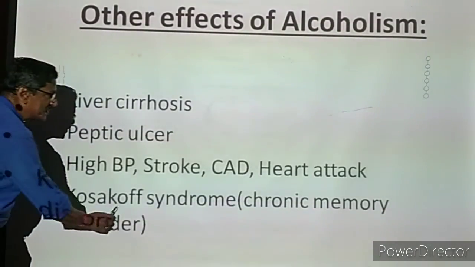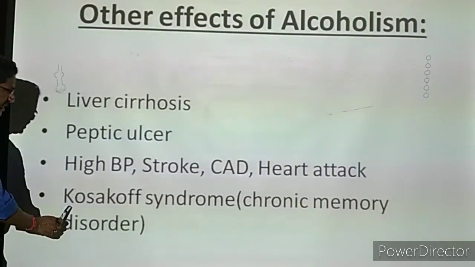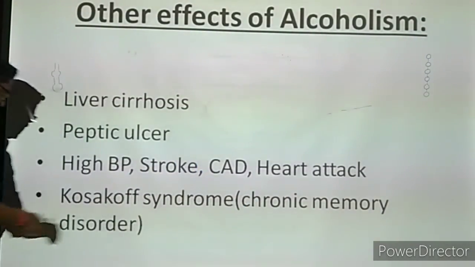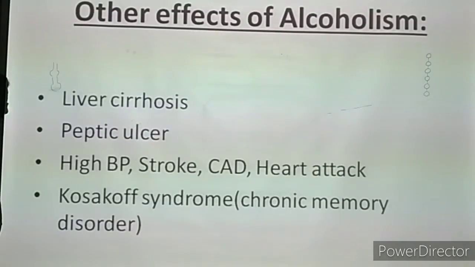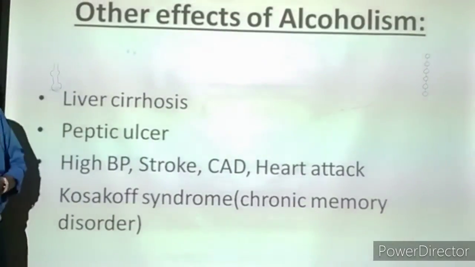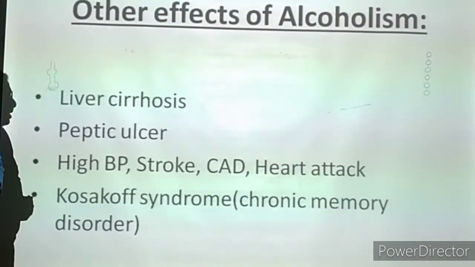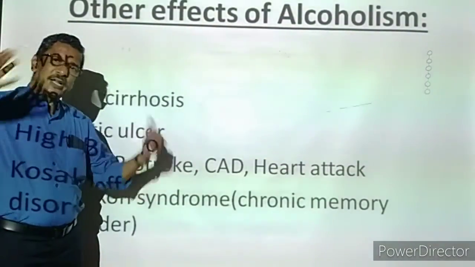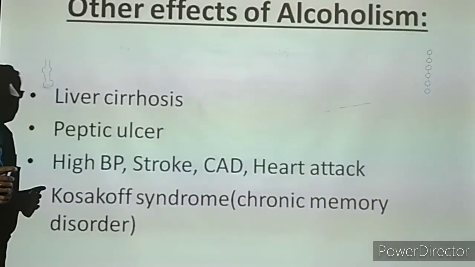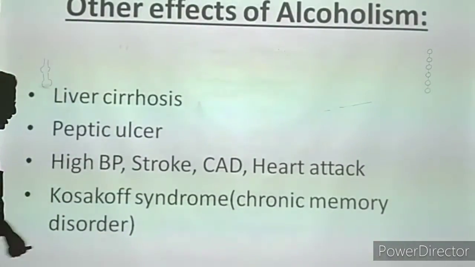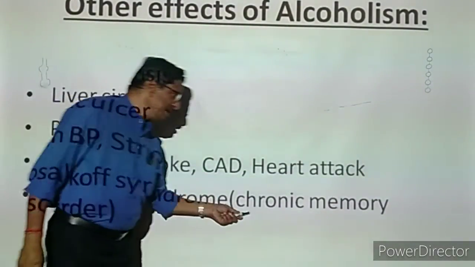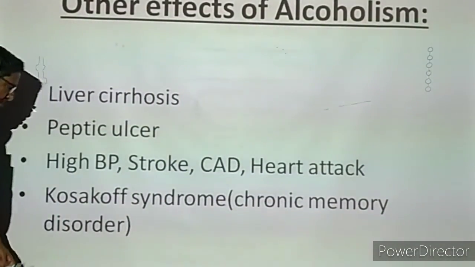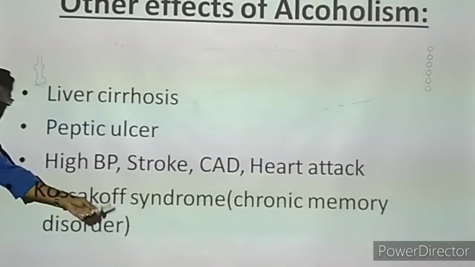Then Korsakoff syndrome. Now the next problem is Korsakoff syndrome. It is chronic memory loss or memory disorder. Now what is this memory disorder? Very often that individual is forgetting. That is called a memory disorder. But it is chronic. Slowly, gradually, over a long period of time, they are totally losing their memory. That is called chronic. Chronic means any problem arising over a long period of time. That is called a chronic memory disorder or memory loss. That also we can say.